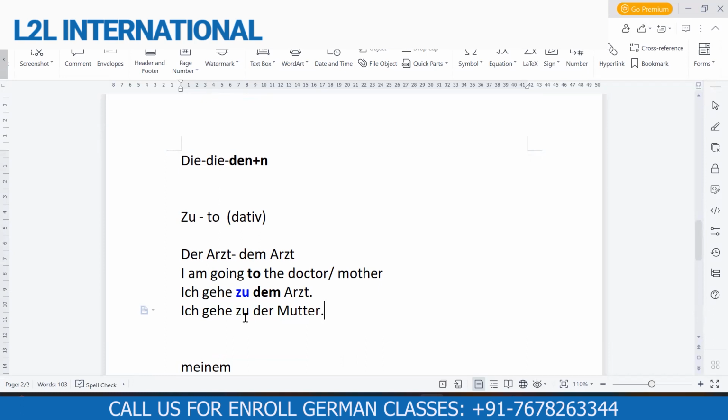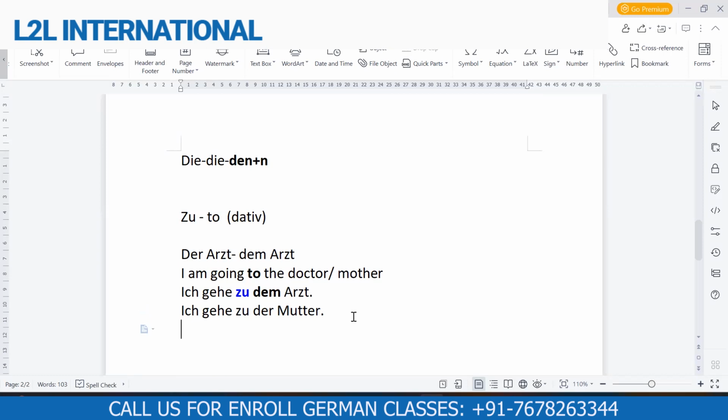Now don't say that, ma'am, if there is der, it will become masculine. It's not that. If anybody sees this sentence, if he or she is a German learner, they will understand that because of zu, it has been changed to der. The gender of the mother won't change. It will remain feminine. But just because this sentence contains zu, which is a dative preposition, that's why we have to put the dative article before the noun.